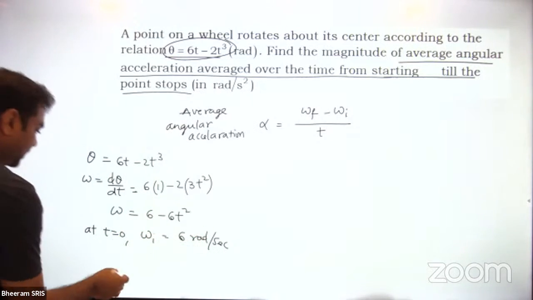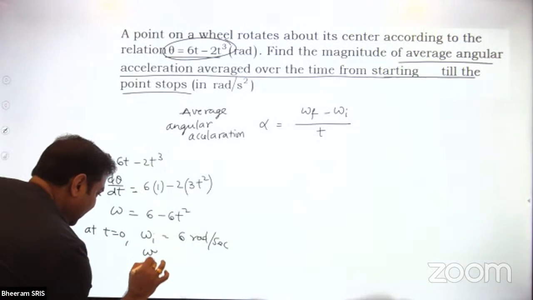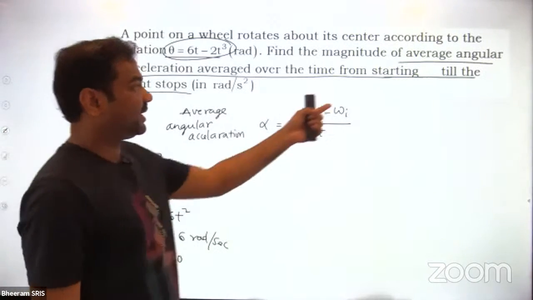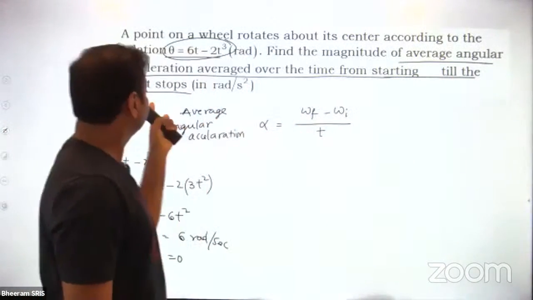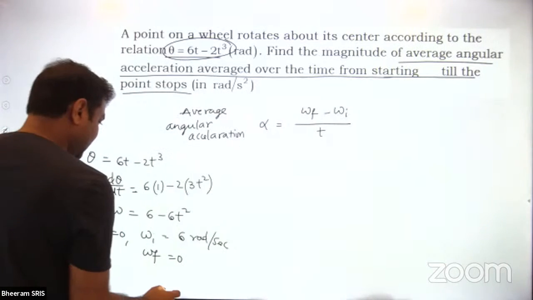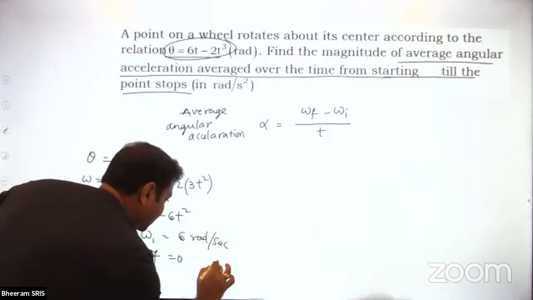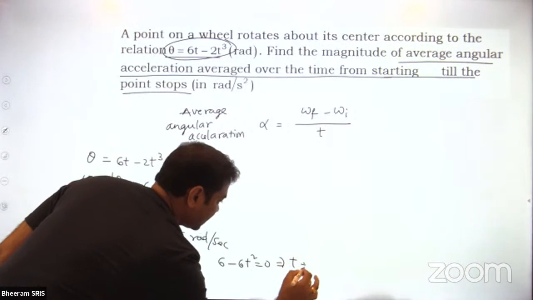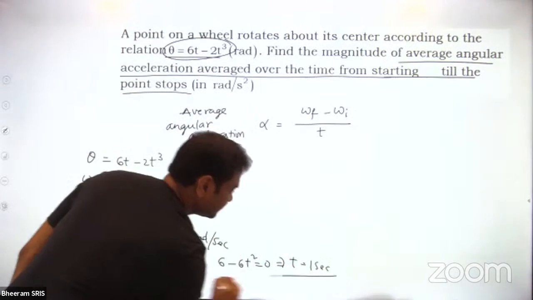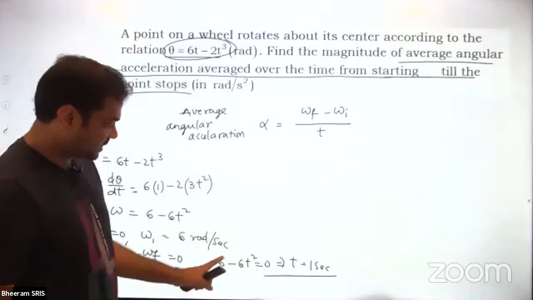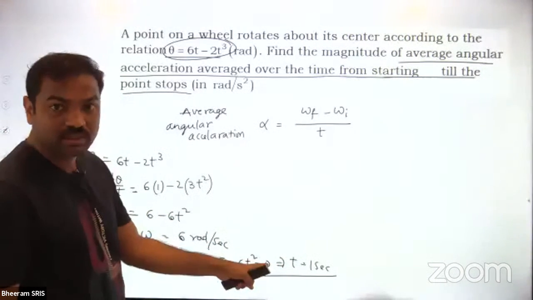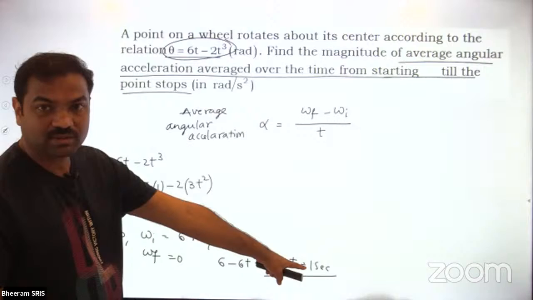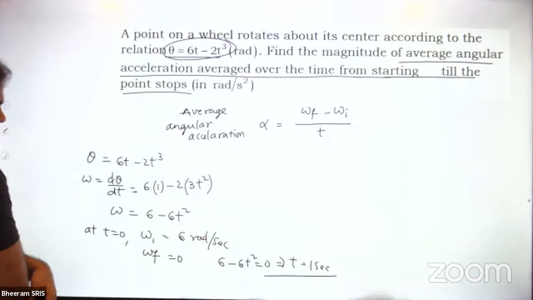And after what time will the angular velocity be 0? Final angular velocity is 0, no? Because they are asking till it stops. If I keep 0, then 6 minus 6t square is equal to 0. Then time is equal to how much? 1 second. 6 cancels out. T square is equal to 1. So time value is equal to 1 second.